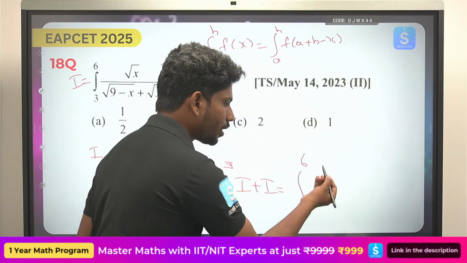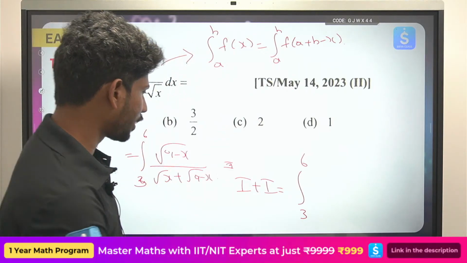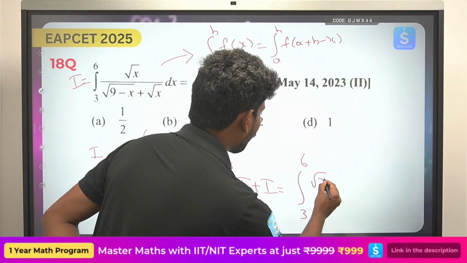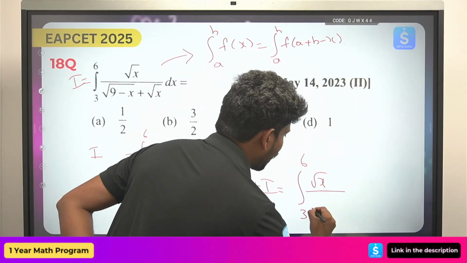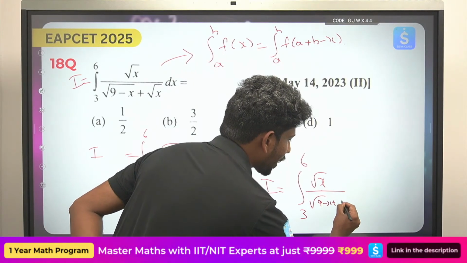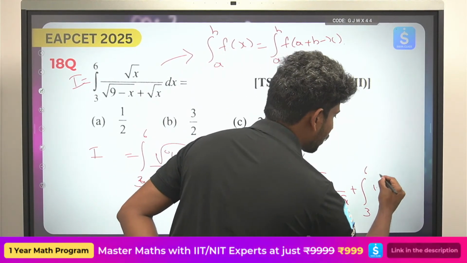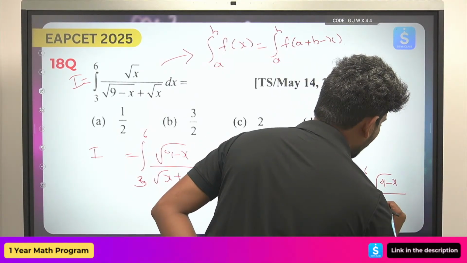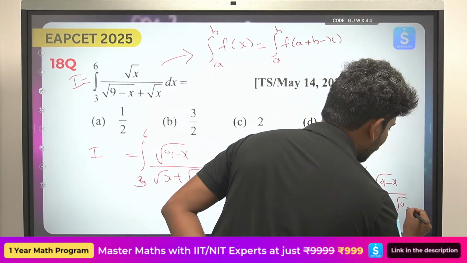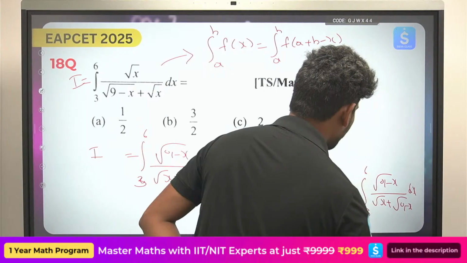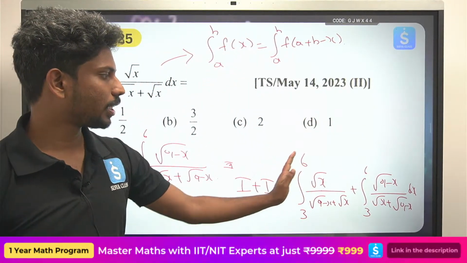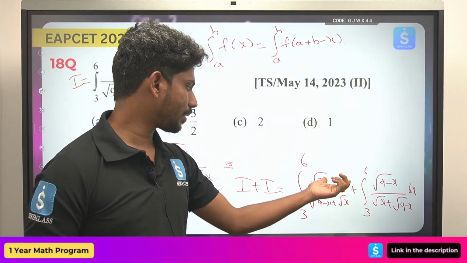So this will be equal to, if you cancel both numerator and denominator, ultimately what happens is, first I take I, that is under root 9 minus x plus under root x, plus again next integral 3 to 6 under root 9 minus x by under root x plus under root 9 minus x. So if you try to add, this totally becomes, it will get cancelled and that will be equal to 1.